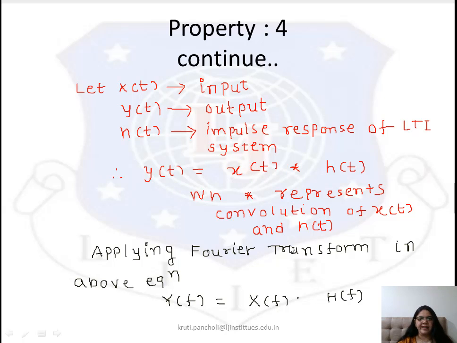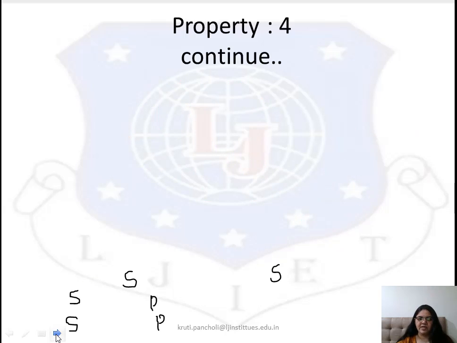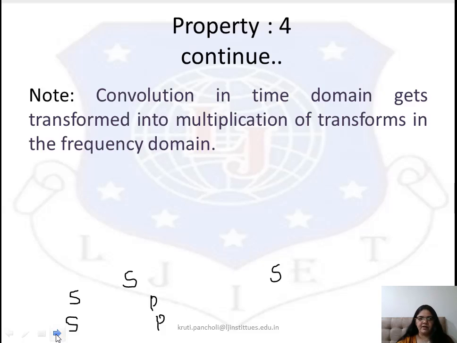You know that convolution in the time domain becomes multiplication in the frequency domain. So X(f) is multiplied by H(f), the Fourier transform of h(t).